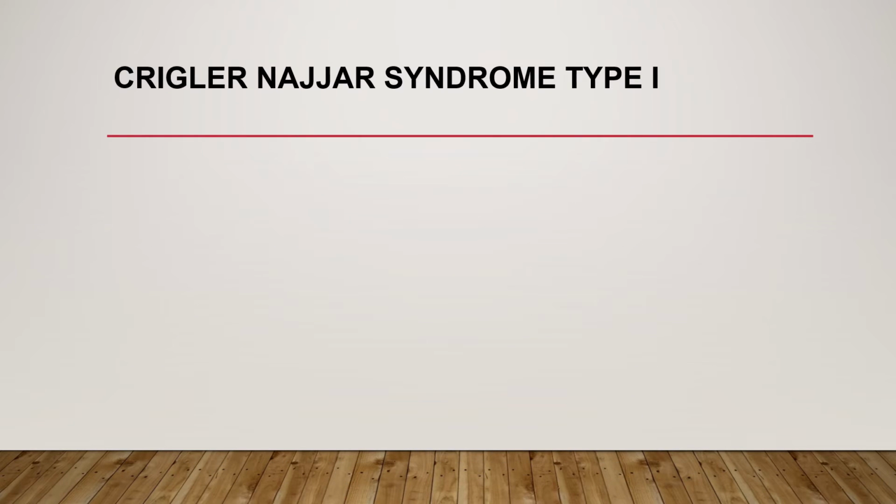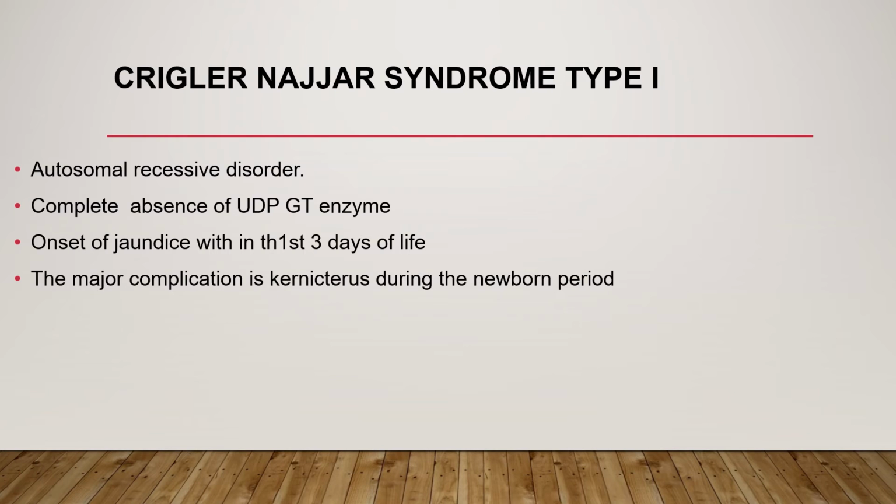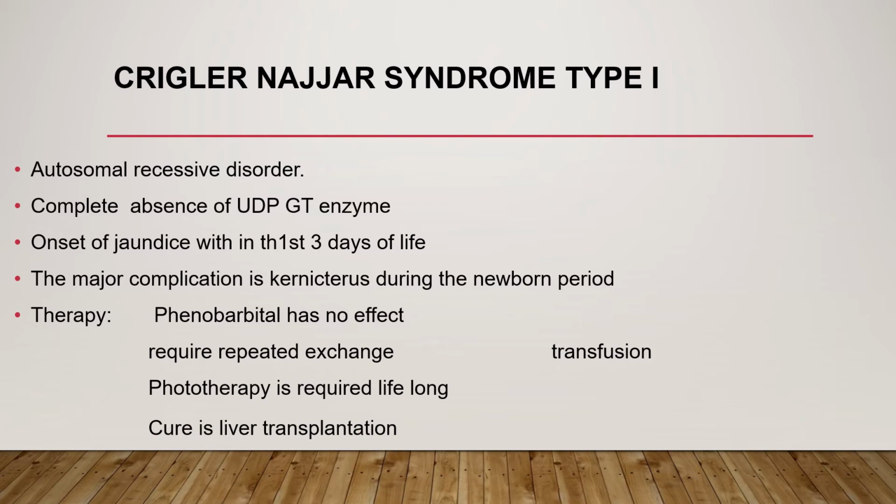The other cause for neonatal hyperbilirubinemia is Crigler-Najjar syndrome type 1. This is a hereditary disorder, and it is autosomal recessive. In this case, there is complete absence of UDP glucuronyl transferase enzyme, and most of the time the jaundice occurs within the first 3 days of life. The major complication is kernicterus during the newborn period. Most of the time the therapy is liver transplantation, or it might need phototherapy lifelong. Phenobarbital has no effect, and they might also require repeat exchange transfusion, even lifelong.